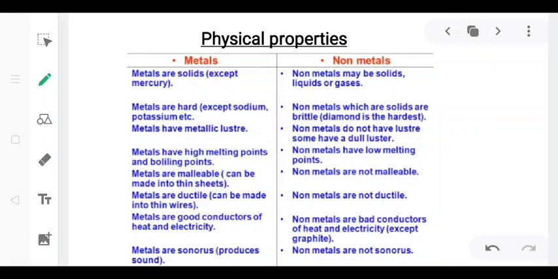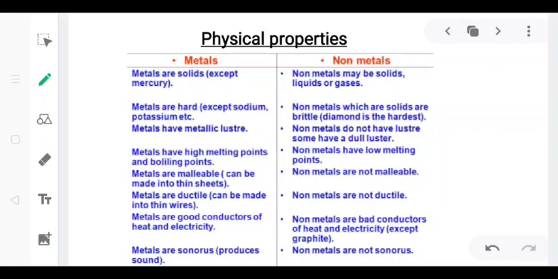Next, metals have high melting points and boiling points. What are melting and boiling points? Melting point is a fixed temperature at which a solid melts, and boiling point is the fixed temperature at which a liquid starts boiling. So metals have high melting and boiling points, whereas non-metals do not have high melting and boiling points.